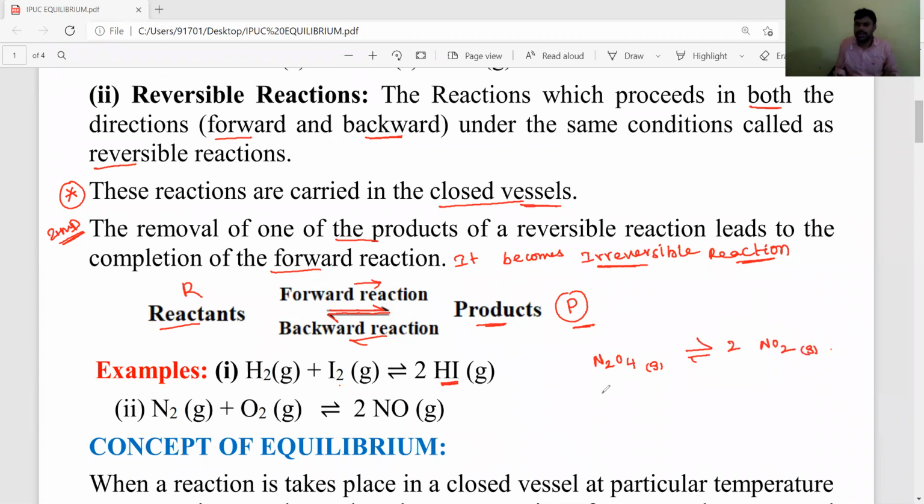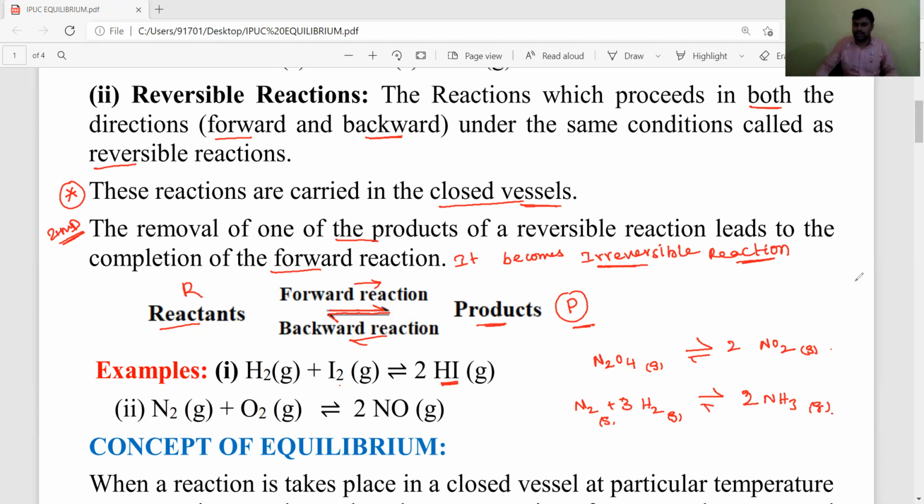Or formation of ammonia, N2 plus 3H2, nitrogen gas and hydrogen gas in a closed container forming 2 moles of ammonia. These are all examples of reversible reactions.